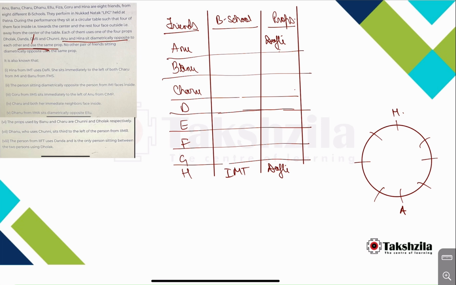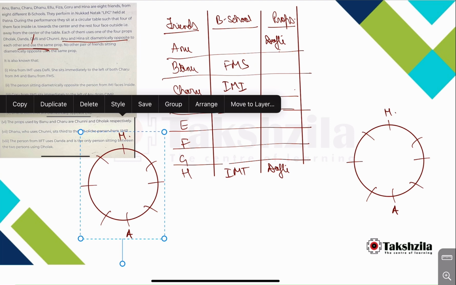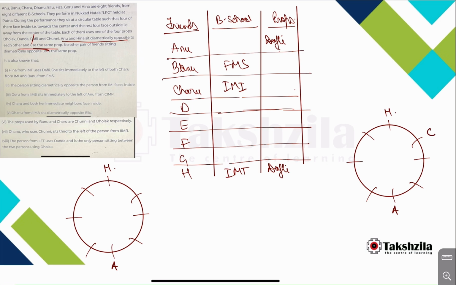Okay. Now Hina from IMT uses Duffly. She sits immediately to the left of both Charu from IMI and Banu from FMS. Okay. So see, in 2 cases it is possible that Charu can be this side and can be this side as well. So let us replicate this case. So 2 cases you have taken. Now in one case Charu over here and Charu over here, and who are the 2 persons? Charu and Banu. So Banu over here and Banu over here.